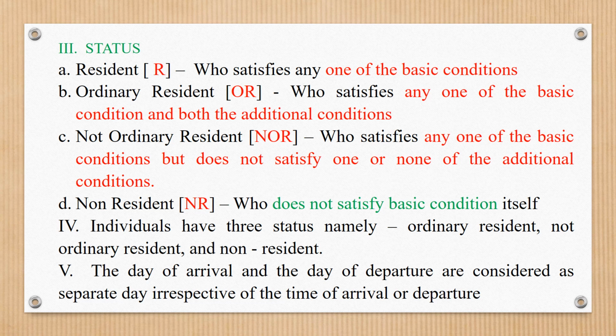Already you know an individual has three statuses, namely ordinary resident, not ordinary resident and non-resident. To identify the individual's residential status, the number of days the individual stays in India in the previous year is calculated. In calculating the number of days, the day of arrival and the day of departure are considered as separate days, irrespective of the time of arrival or departure.